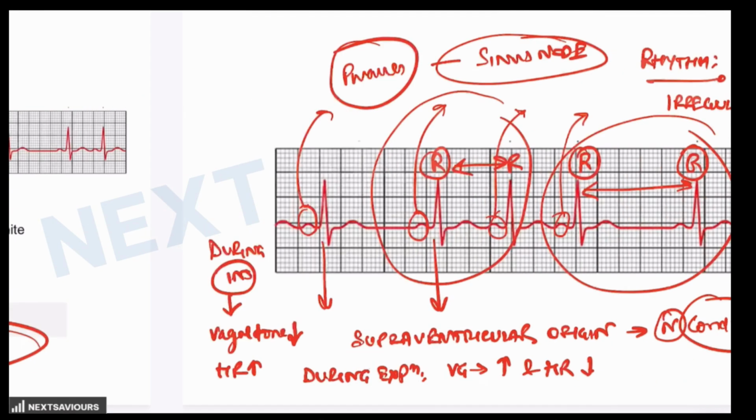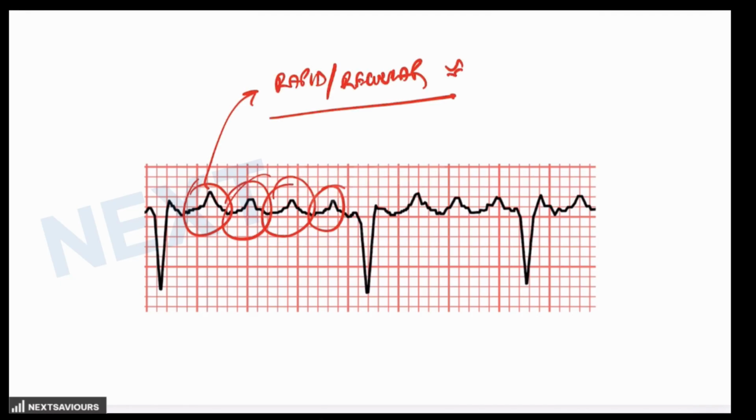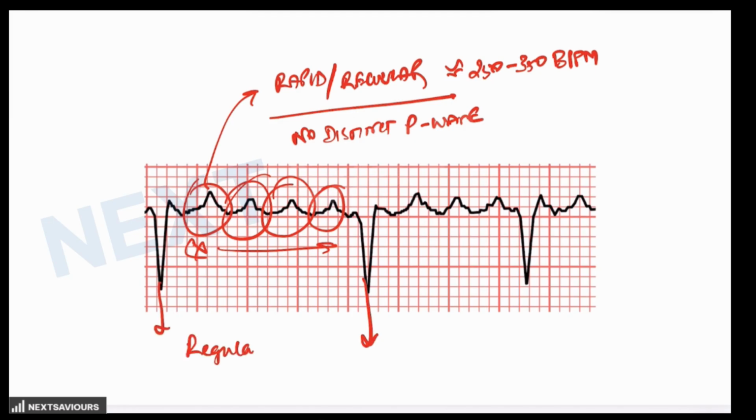But let's see how the ECGs for the other options look. If you look at this ECG, the atrial activity is rapid but regular, pointing towards a rate of around 250 to 350 beats per minute. But there is no distinct P wave that could be identified. If you look at the QRS complexes, they are also regular and narrow, indicating normal ventricular conduction.